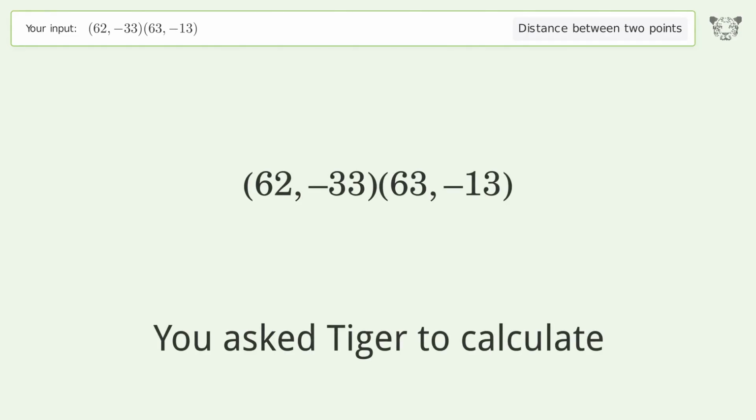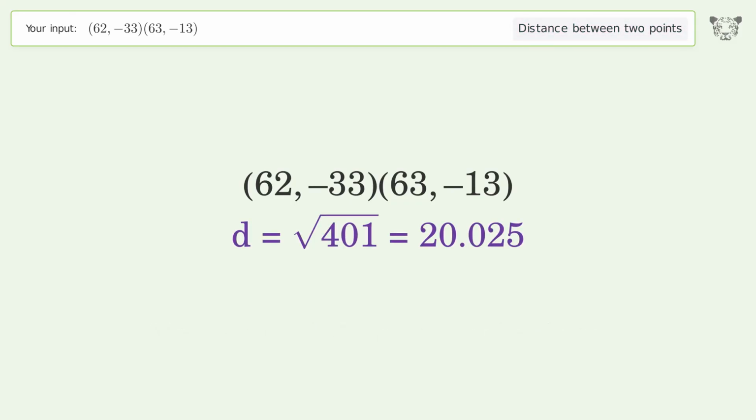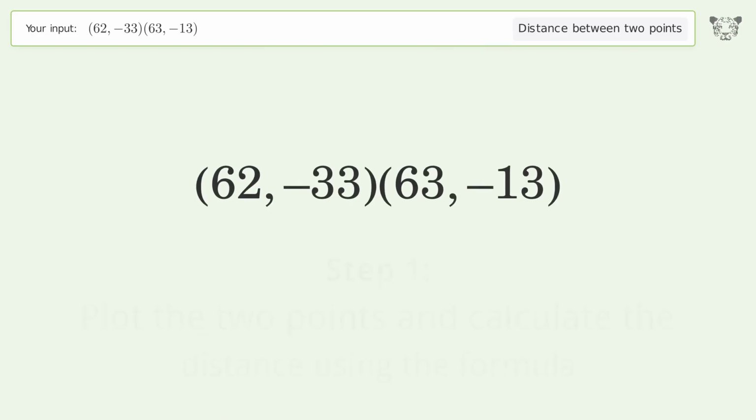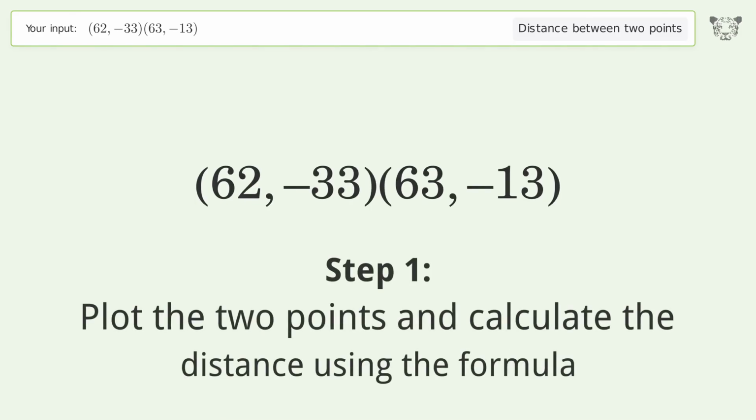You ask Tiger to calculate. This deals with the distance between 2 points. The distance between the 2 points is the square root of 401, or 20.025. Let's solve it step by step. Plot the 2 points and calculate the distance using the formula.